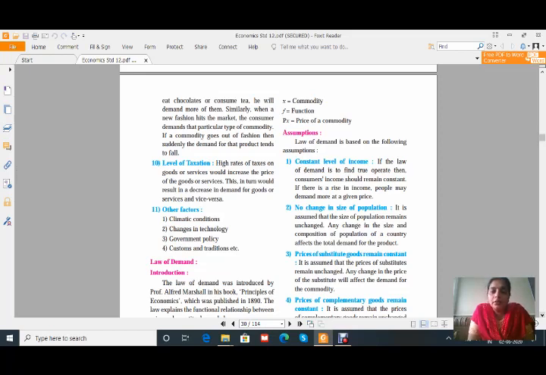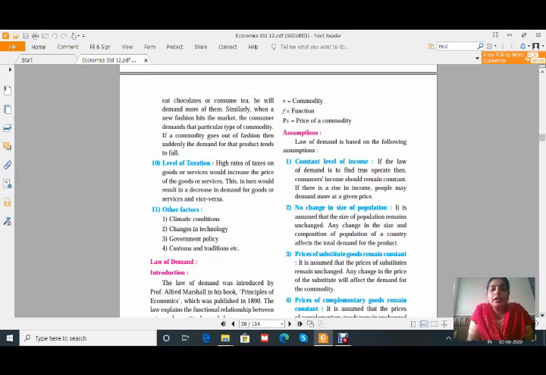The other factors: the very first is climatic condition. Just now we have seen that if a cyclone and all these things happen, farmers have a very big impact on their crops, which will affect the demand. If the crops get spoiled, the demand for them also gets reduced. Even if the price becomes low, no one will go for purchasing those spoiled goods.